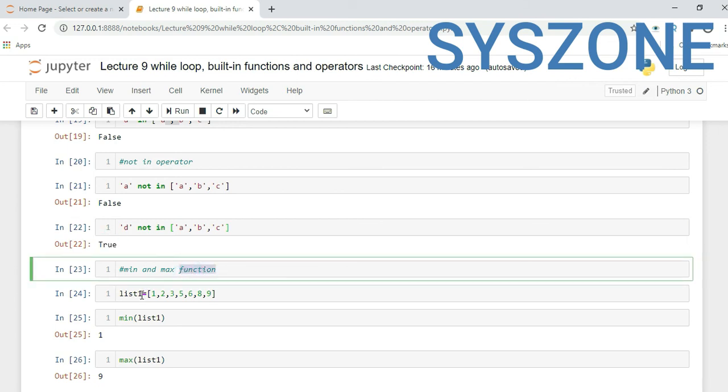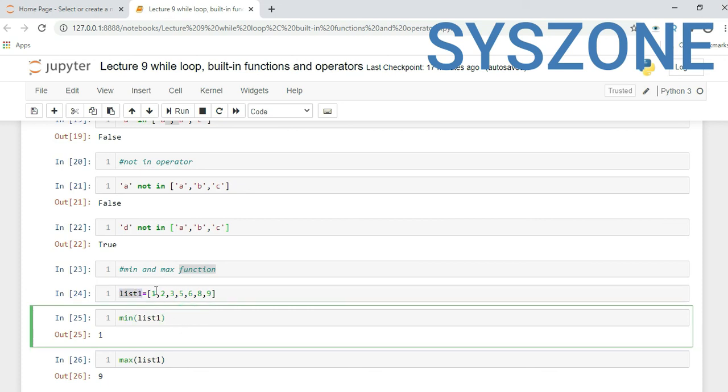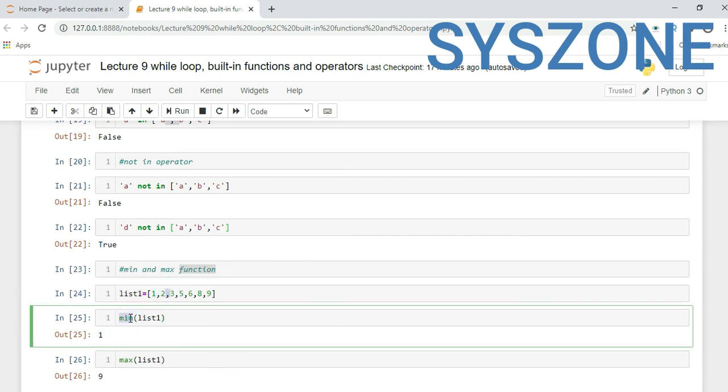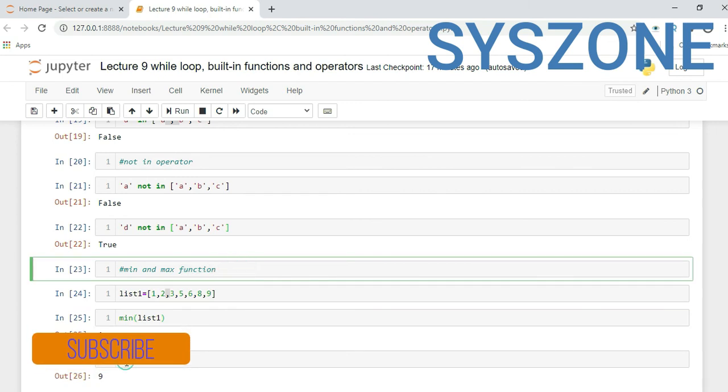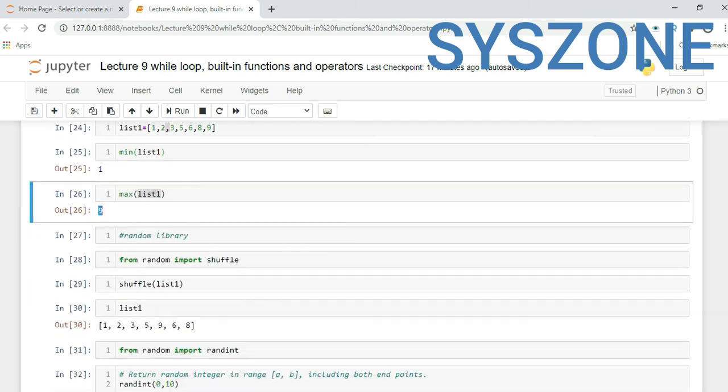Now the min and max functions. So we have a list 1 2 3 5 6 8 9. We will check what is the minimum value inside it. We are using the min function, inside it we are passing a list, so 1 is the minimum value from this list. Again we can use the max function. Inside it we are passing a list, so it will return the maximum value which is available in the list.